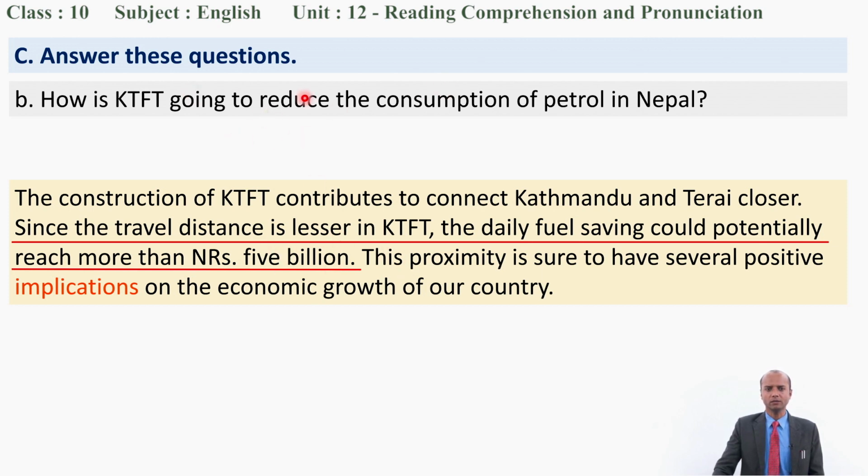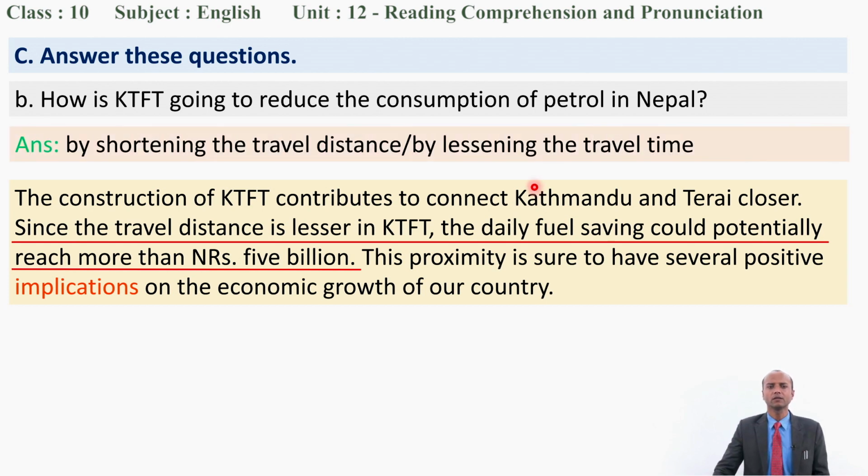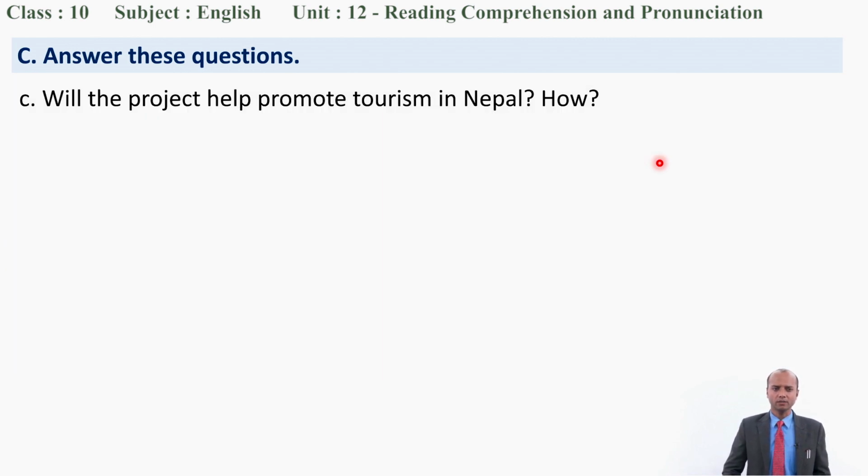So how is it going to reduce the consumption of petrol in Nepal? Yes, by reducing the travel distance, or by lessening the travel time to how long? Yes, 1 hour only. Okay, very good. Thank you for your efforts. Correct answer.